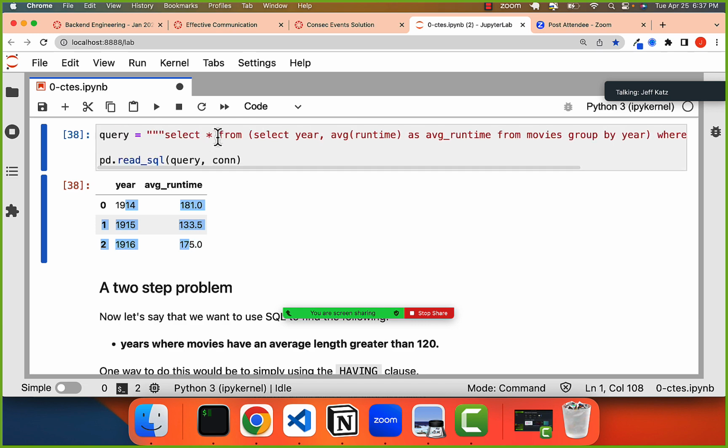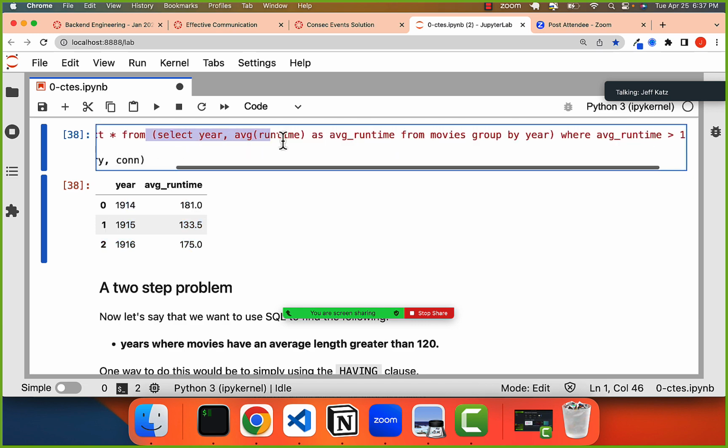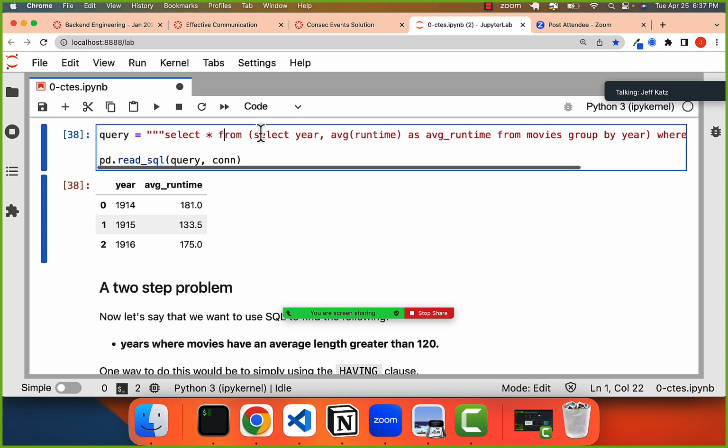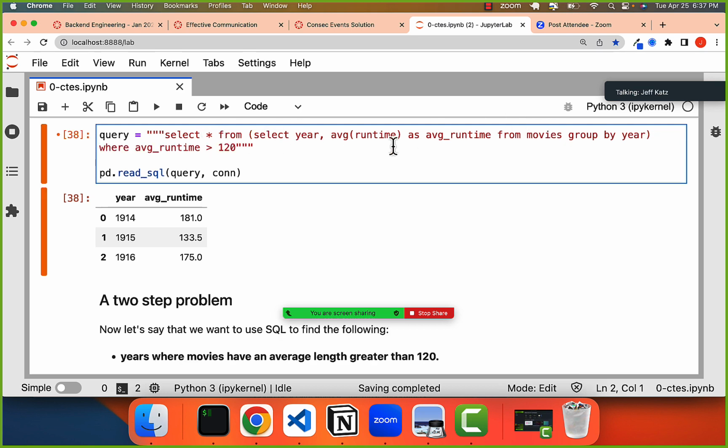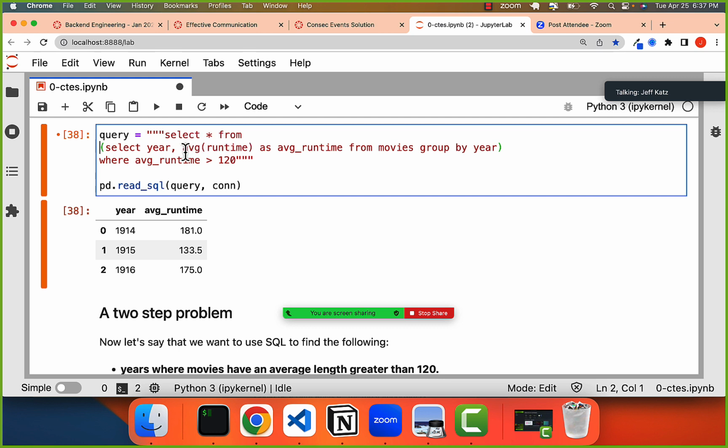So we also could do this with a subquery. Note that when doing it with the subquery, we're able to use the where clause, right? The reason why is because this part automatically is going to be run first. So first we're going to already have done that group by and created that column called average runtime, and then we can select all from it and just directly reference it with where. When we do the group by, if we didn't do a subquery, we needed to do the having because, as we know, having makes sure that first the group by occurs and then the condition is applied.